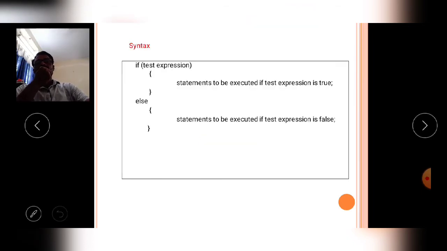Then comes the syntax, the grammatical rule. That means the syntax of the if else statement. Write if, then in the parenthesis write the test expression, followed by a block, which is called the if block. A block means a group of statements enclosed in an open curly brace and a close curly brace.